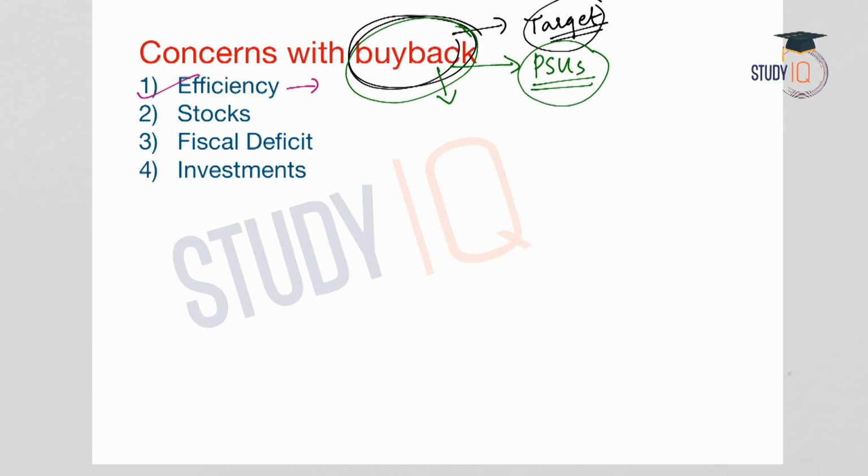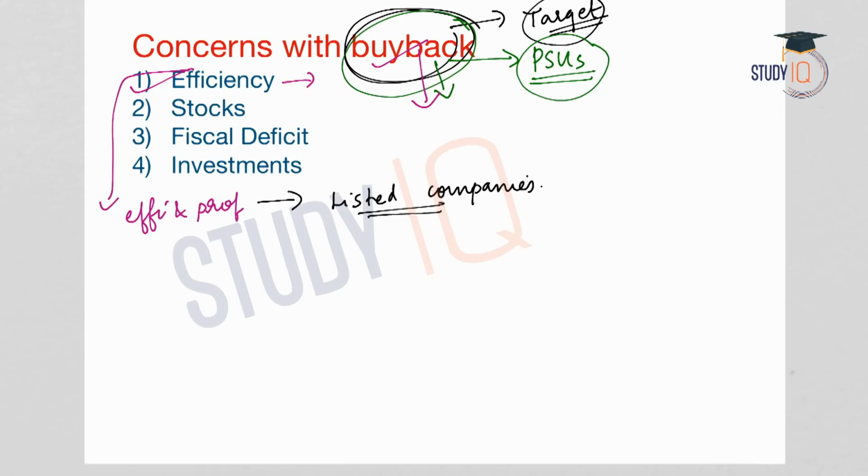Now, there is buyback of shares by the PSUs itself, and later, these shares will be transferred or passed on to the private sector in order to increase the efficiency and also to enforce market discipline, which we have already discussed. So, private sector will be able to bring in more efficiency and more profitability in the PSUs. And in the long run, these PSUs will behave like other listed companies.